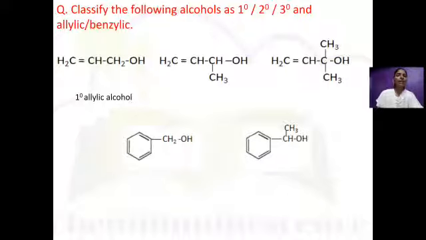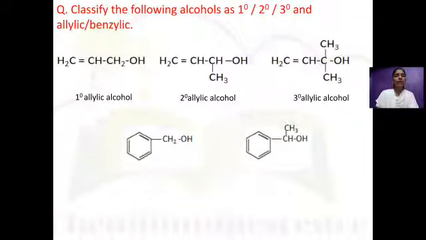Hence, it is a secondary allylic alcohol. In the third example, the OH group is bonded to a tertiary carbon, which is also an allylic carbon because it is next to a carbon-carbon double bond. Hence, it is a tertiary allylic alcohol.